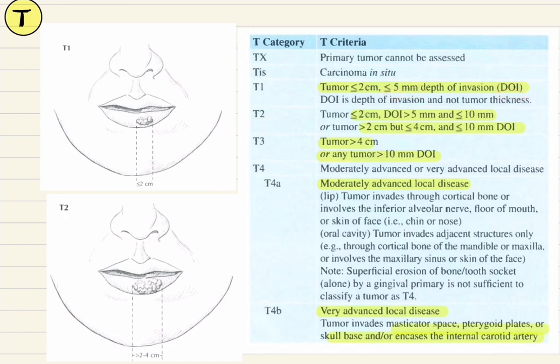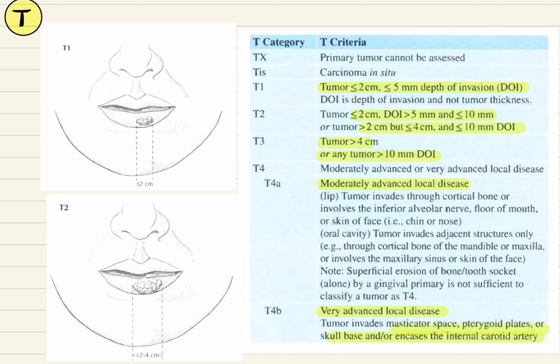T2 being the size of tumor between 2 to 4 centimeters and the depth of invasion being 5 to 10 millimeters. T3 being tumor size more than 4 centimeters or the depth of invasion being more than 10 millimeters. Now T4 has been divided into T4a and T4b. T4a is also known as moderately advanced local disease, T4b being very advanced local disease.